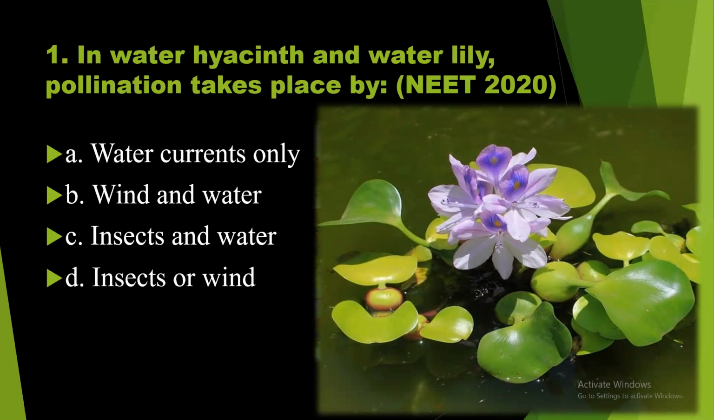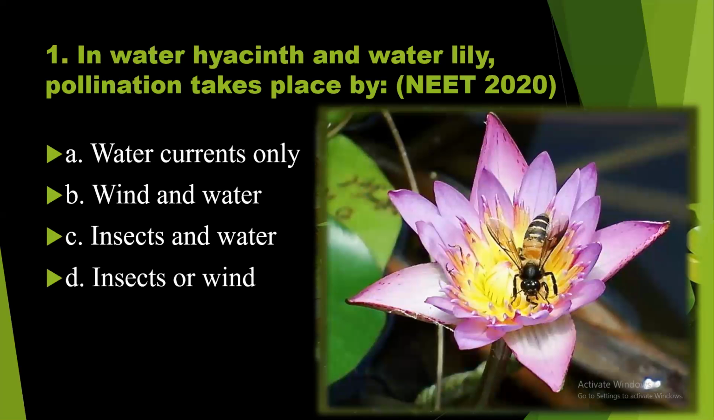So in this case, there is no chance for the pollination by the help of water, because normally the pollination by the help of water takes place in the plants where the flowers are present below the water surface, or at least at the surface of the water. The pollen grains should be produced within the water. So here there is no such case. So the pollination must occur by the help of either wind, or it may occur even by the help of insects. This is the photograph showing the pollination by the help of insects. So the answer should be insects or wind. Option D is the right answer to question number 1.